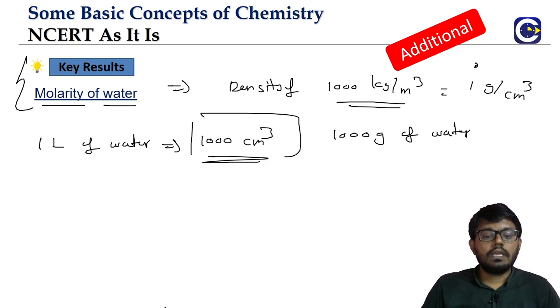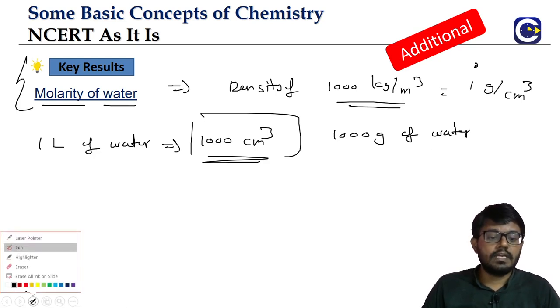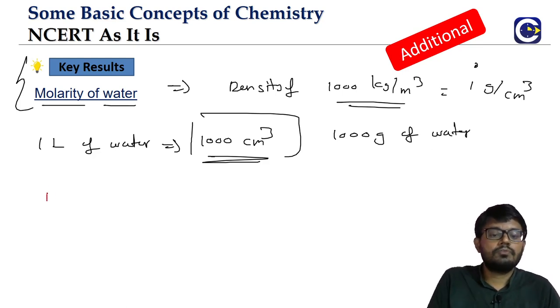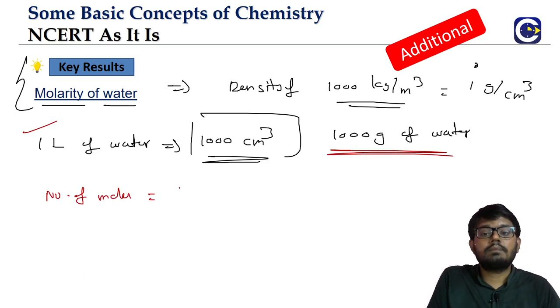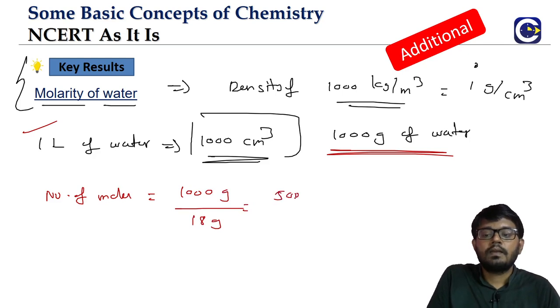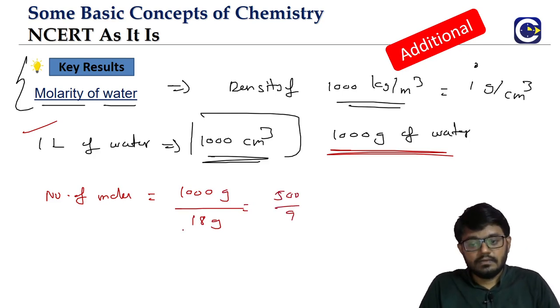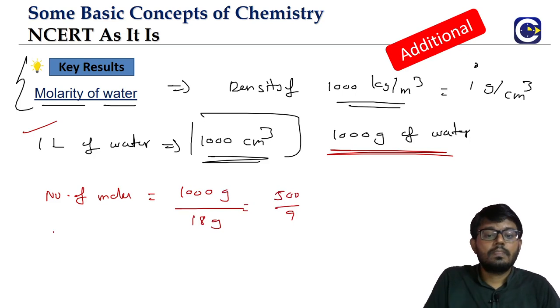So we can find the number of moles. How do you find the number of moles? In that 1 liter of water that you have taken, there is 1000 grams of water. Number of moles is given mass by molar mass. So this is 1000 by 18, which is 500 by 9. This is the number of moles.